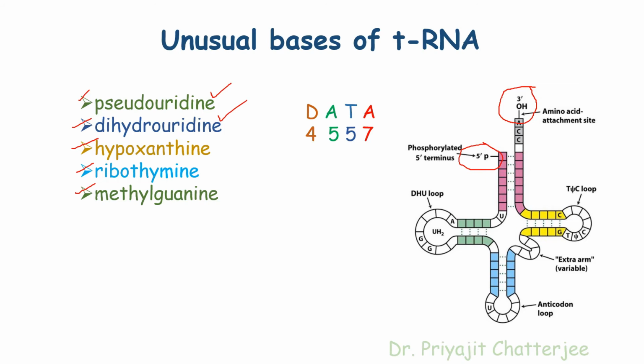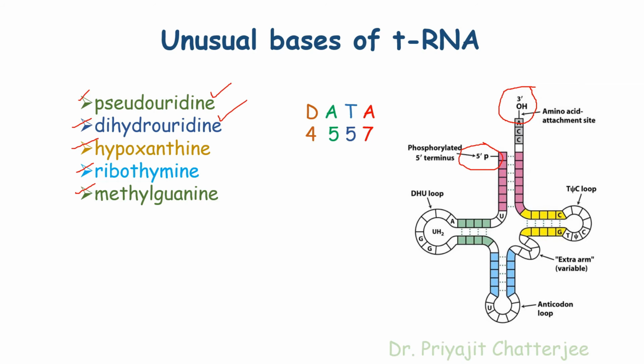Followed by the anticodon loop there is the extra arm or variable arm, and near the variable arm there is the T-psi-C loop. This loop contains 3 nitrogen bases. T means thymidine, pseudouridine and cytosine. This is the loop structure, and the T-psi-C arm also contains 5 complementary base pairs, and last of all there is the 3' end.